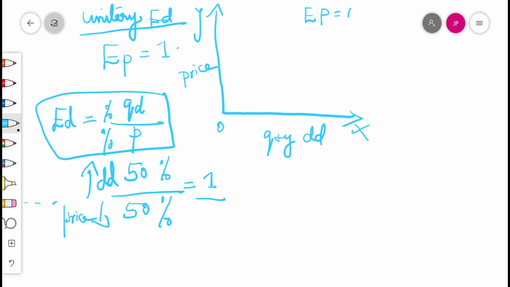If it is like that, in order to draw diagrammatically, we can see that the demand curve is more or less like a rectangular hyperbola, and we can show that the difference here is 50%, 1 centimeter here and here also 1 centimeter. Here price is coming down, here demand increases from OQ to OQ1. The difference here and here is more or less the same. Got it? Unitary elastic demand.